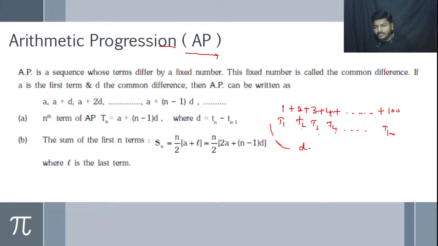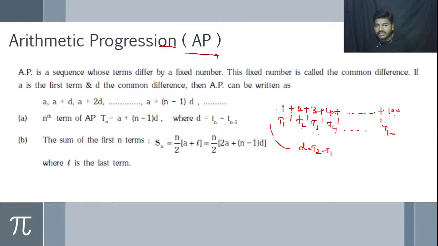How to find the common difference? It means the difference between two numbers, that is T2 minus T1, T3 minus T2, T4 minus T3, T5 minus T4, T6 minus T5, in this way. Now observe the difference between the two numbers. 2 minus 1 is 1, 3 minus 2 is 1, 4 minus 3 is 1, 5 minus 4 is 1. Similarly 100 minus 99 is 1. Here the fixed number is constant for each and every number.